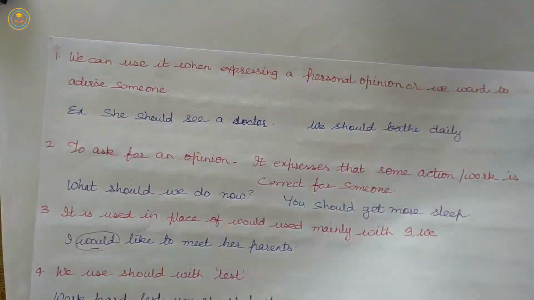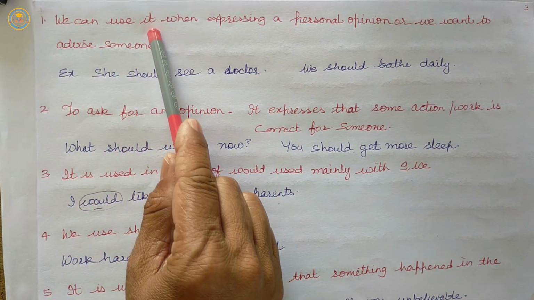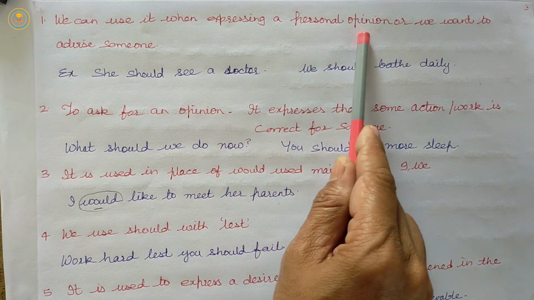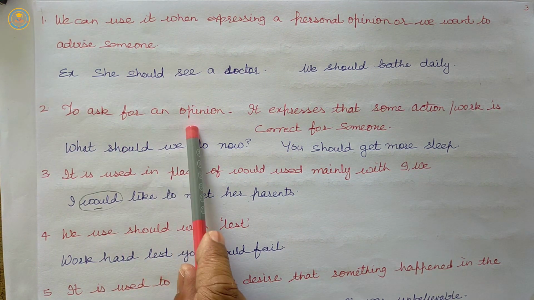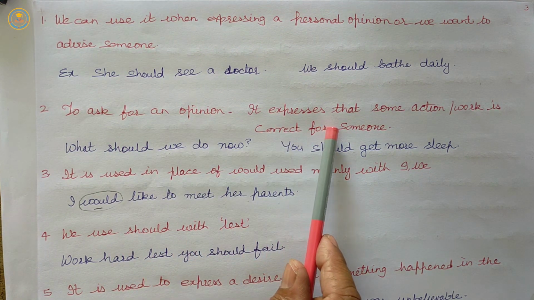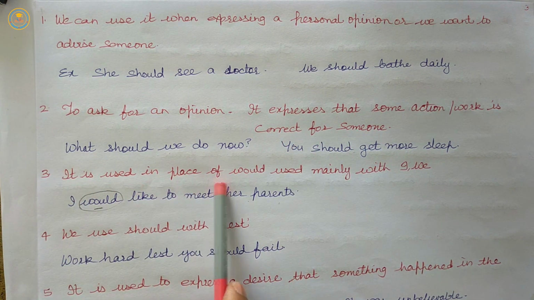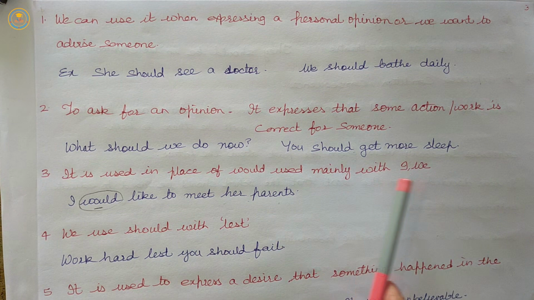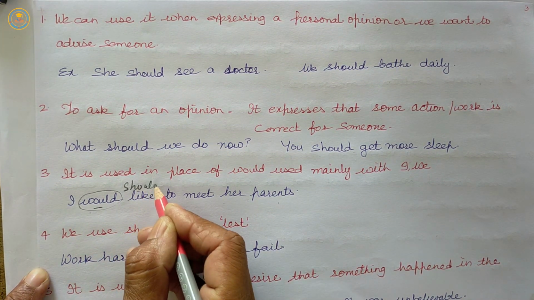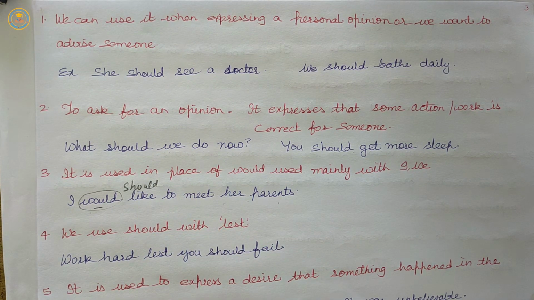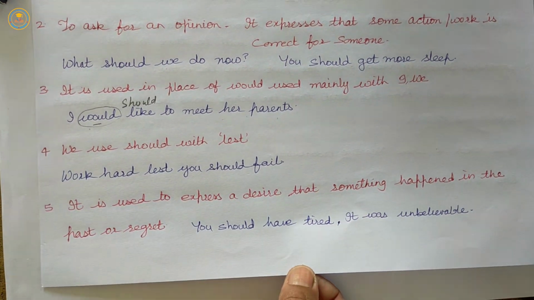So here are some uses of should. First, we can use it when expressing a personal opinion or when we want to advise someone. Second, to ask for an opinion, or to express that some action or work is correct for someone. It is used in place of would, mainly with I or we. We use should with lest also.